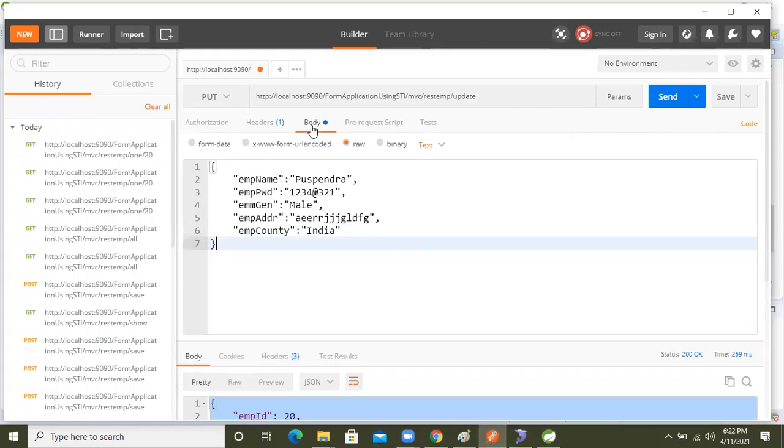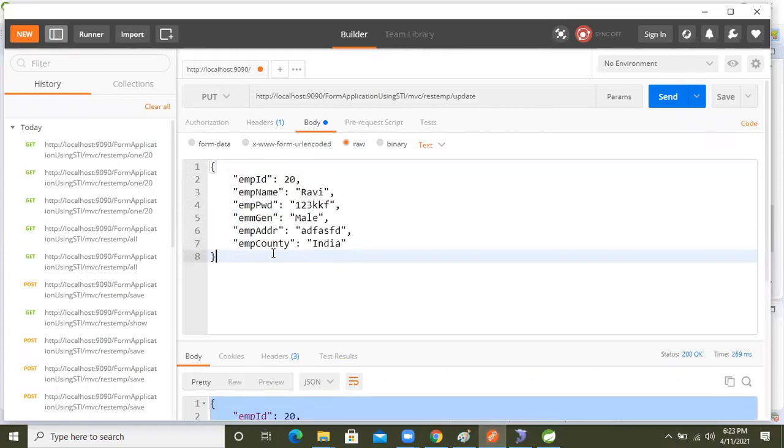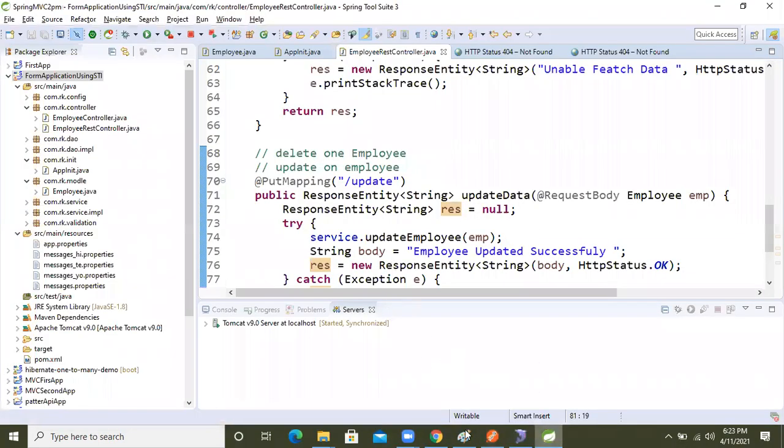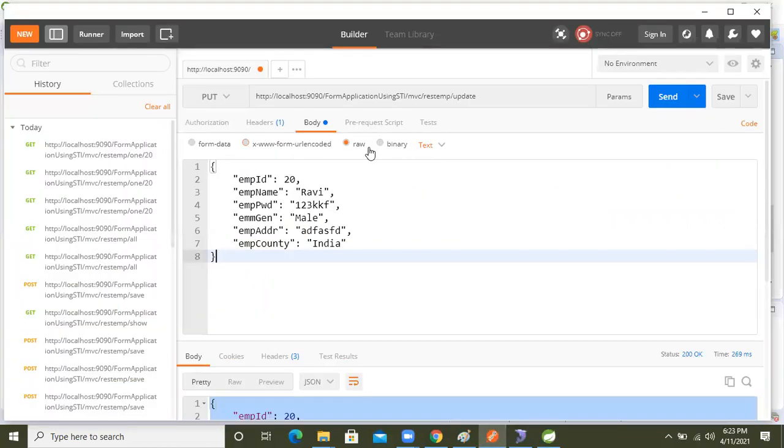So come to the body and just paste it here. This is the data already there in the database. Here I'm updating, my API will accept JSON data, because this is JSON data.